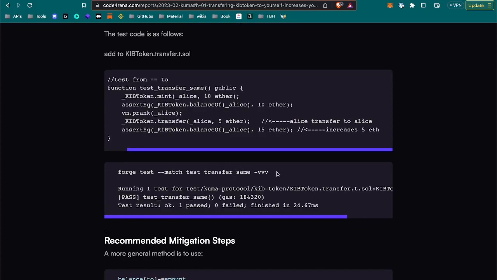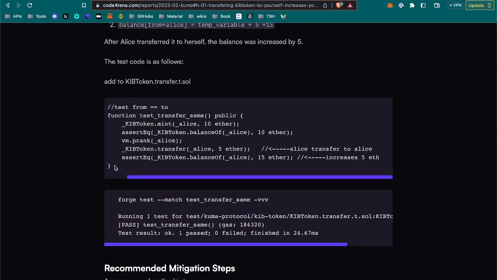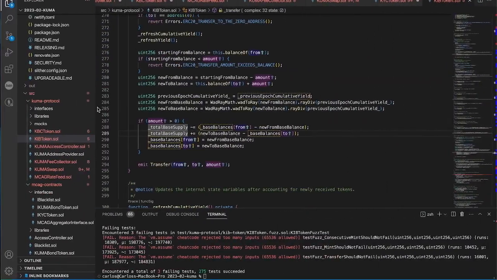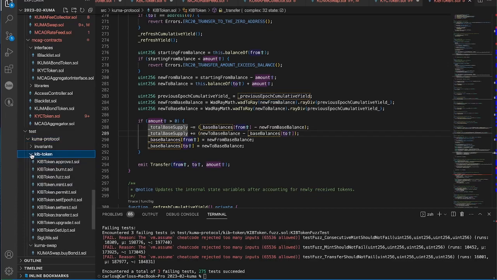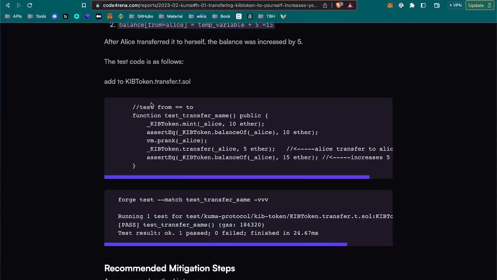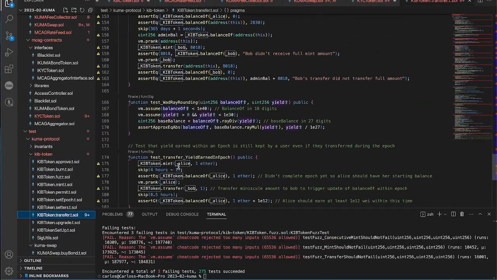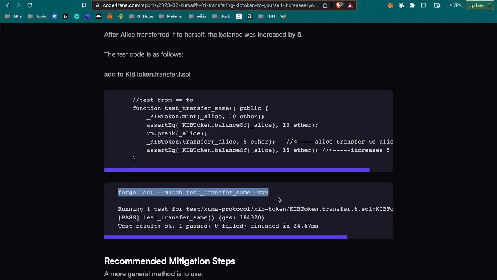Here it's showing how to run it with Foundry. In general, we could add to... oh, look. Why not? Let's do it. We can add it to KIB token transfer T tests. KIB token transfer T. Okay, we got it. So I can add it at the end here and run as they say like that.